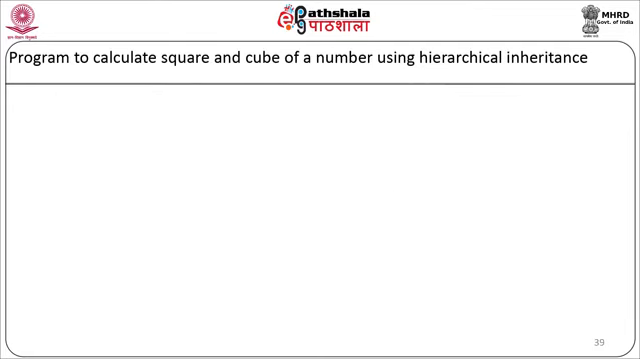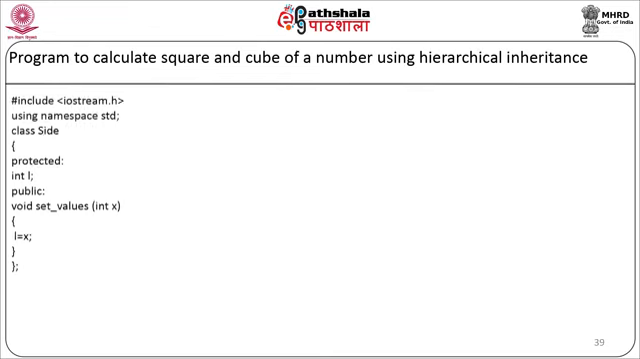Now let's see a program to calculate the square and cube of a number using the hierarchical inheritance. Here we are going to define three classes. The main class is side, which will be inherited in a class square and in a class cube. In class side, we will have one protected data member integer I. In public, we will have one member function void set values. It will accept the parameter as integer x and it will be assigned to the data member I equal to x. Our class will end.